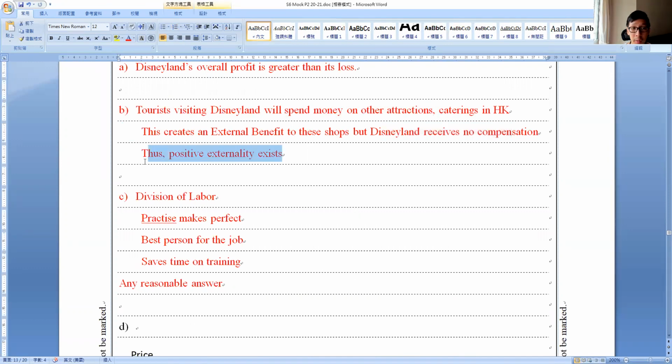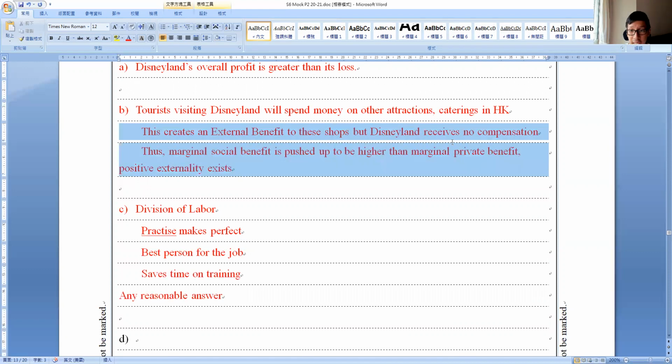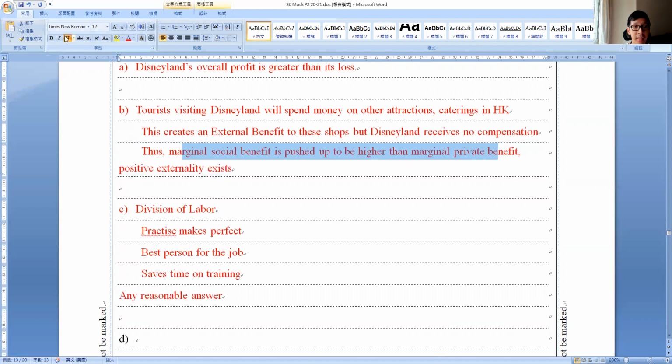Actually it can be written better. To play safe in DSE, the marginal social benefit is pushed up to be higher than marginal private benefit, meaning positive externality exists. Write clearly that MSB is greater than MPB.